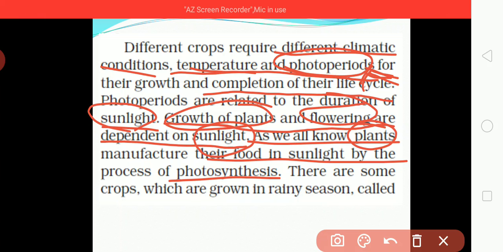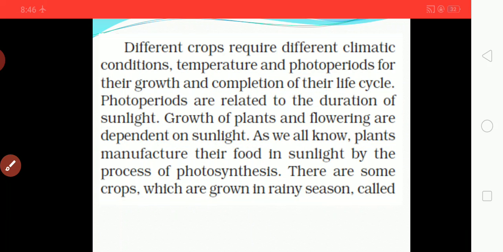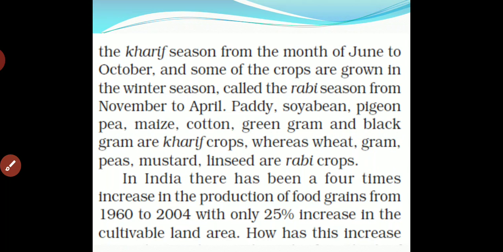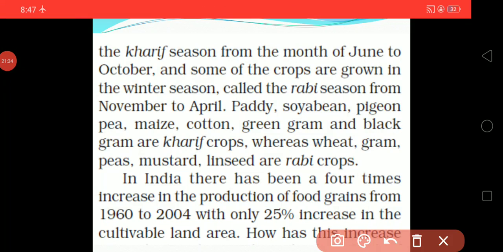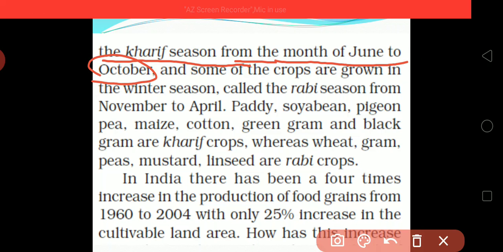Some crops grow in the rainy season, which we call the kharif crop or kharif season, from the month of June to October. So a rainy season crop is called a kharif crop, from June to October, and some crops are grown in the winter season.